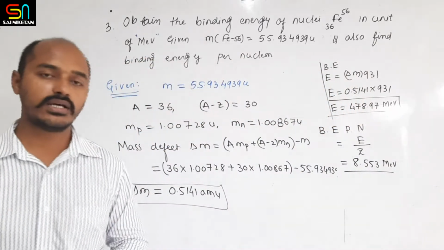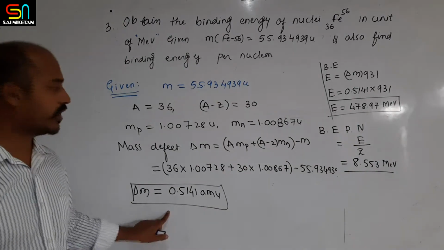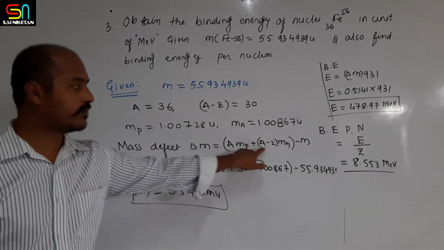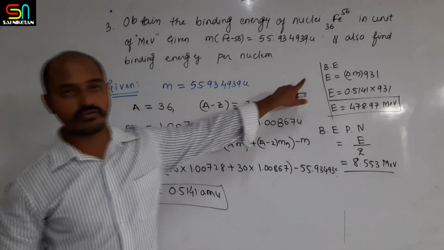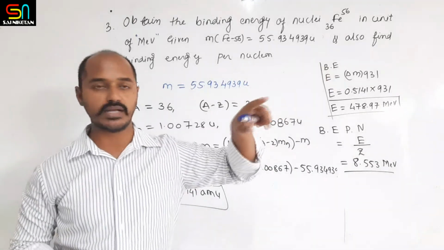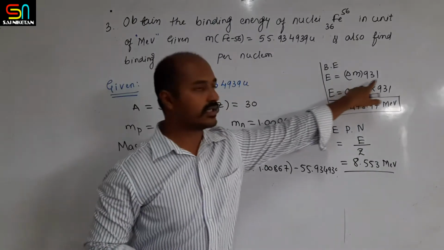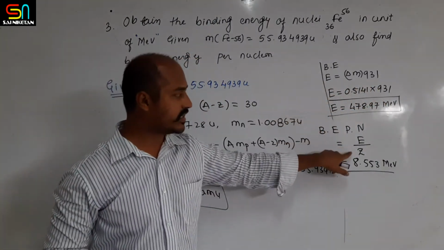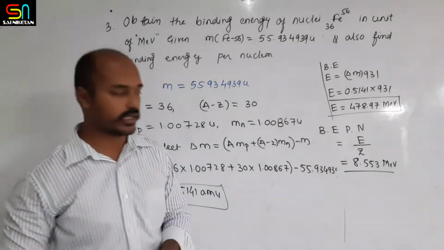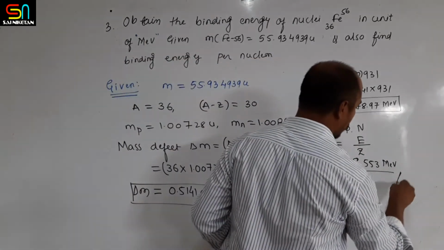First you have to calculate the mass defect by using the formula A mp plus (A minus Z) mn minus M. Once you get delta M, then substitute in the formula E is equal to delta M multiplied by 931. Once you get E, E divided by A gives the binding energy per nucleon. So this is what the example is.